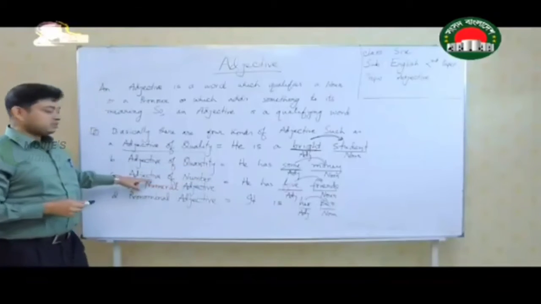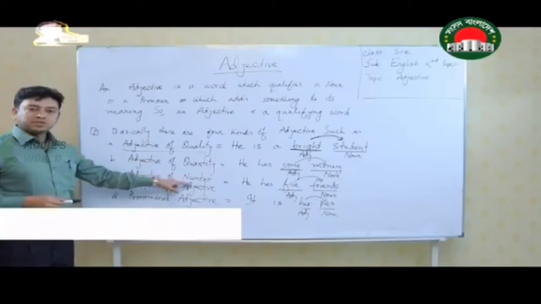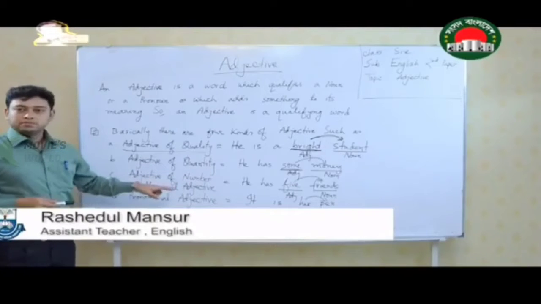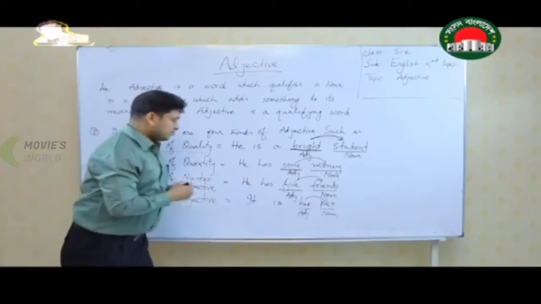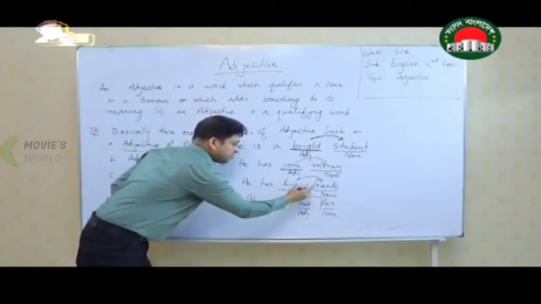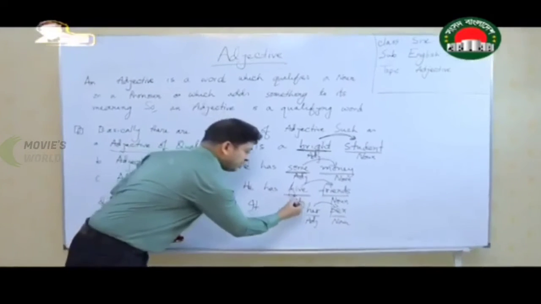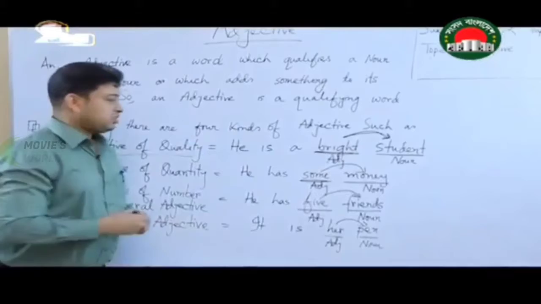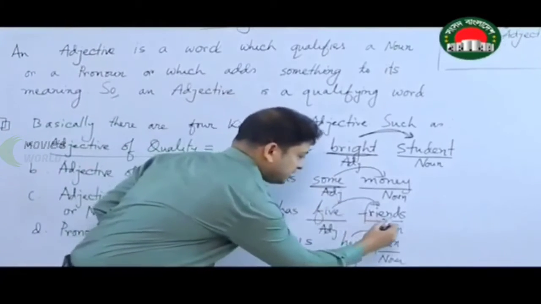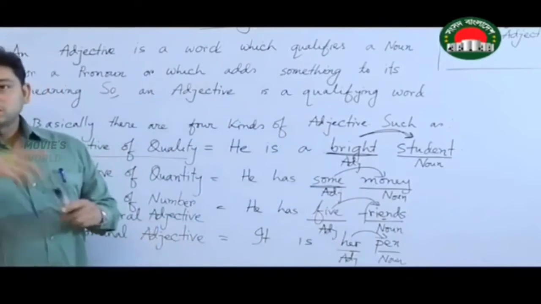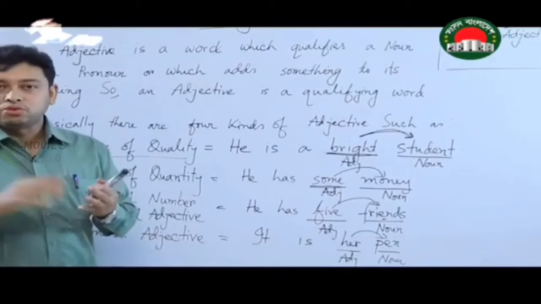Now the third one, adjective of number or numeral adjective. Now let's see the example. He has 5 friends. The word 5 is an adjective. Why? Because it is qualifying the noun friends. Now we can count the friends, 1, 2, 3, 4, 5.